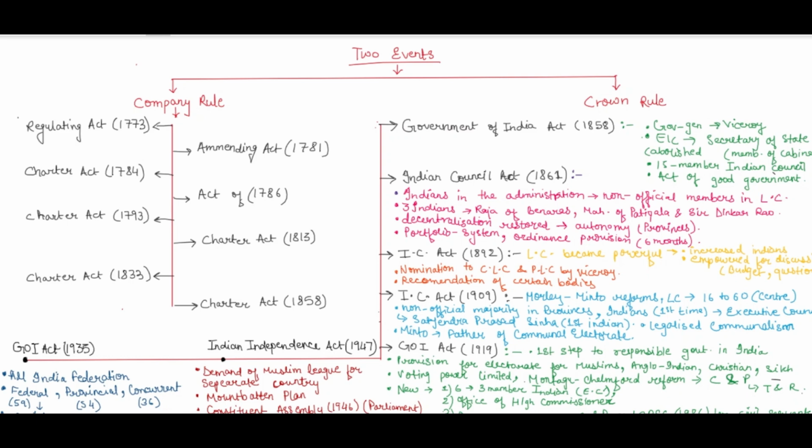Then what new things emerged was that, out of the 6 members of the Executive Council, 3 members were now Indian for the very first time. Then the Office of the High Commissioner was introduced, which was in London. It was for India only, but was in London.